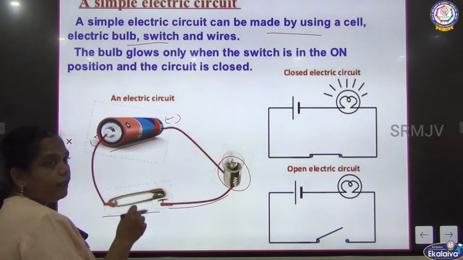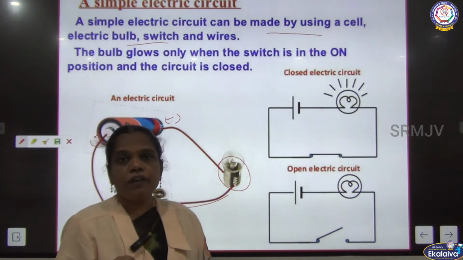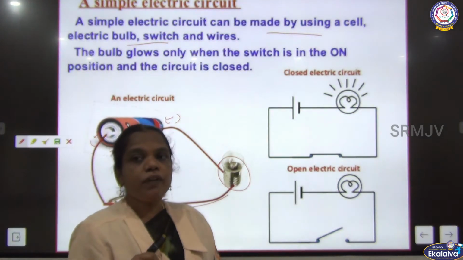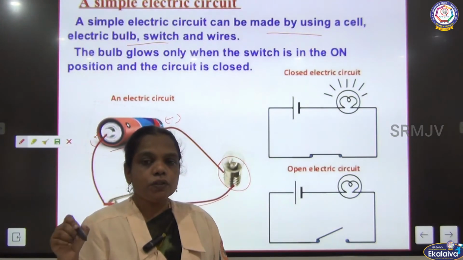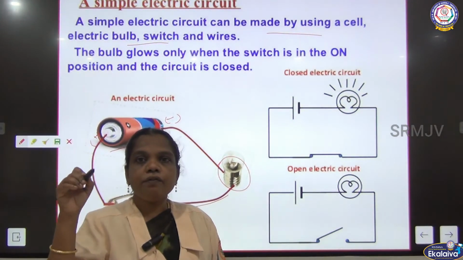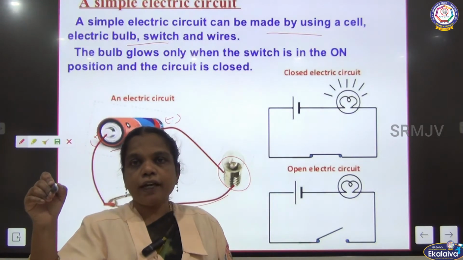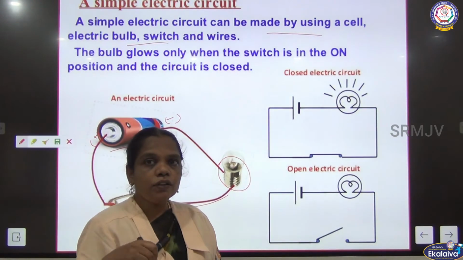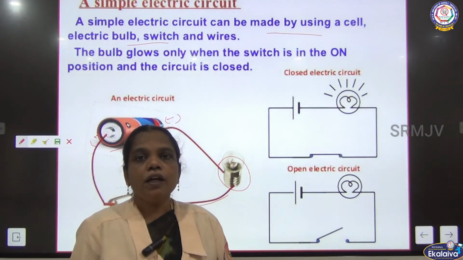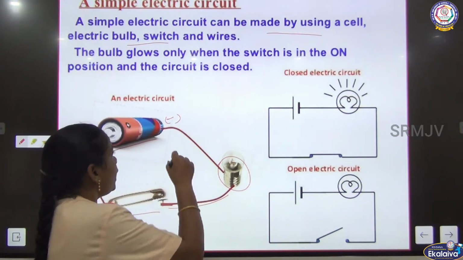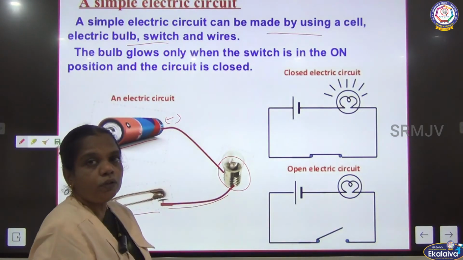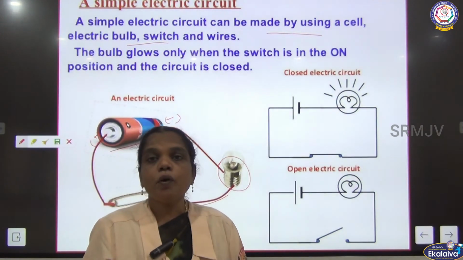We can connect a number of devices from the source. The source we get from the electric post. From that we connect as a circuit through an unbroken conducting wire.